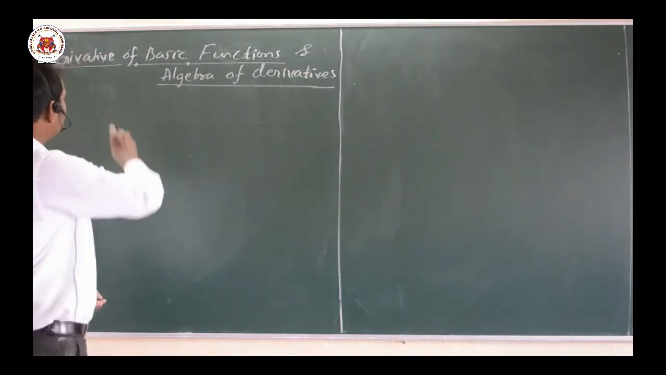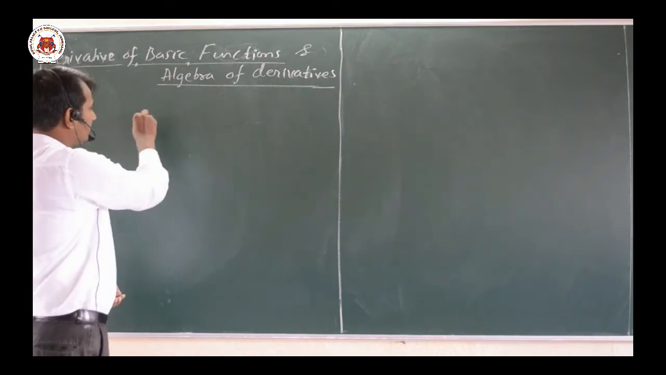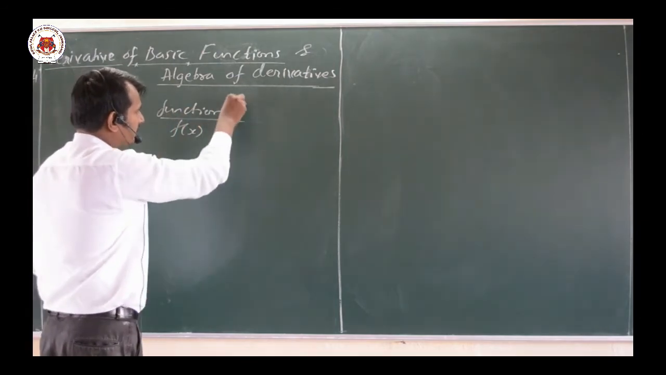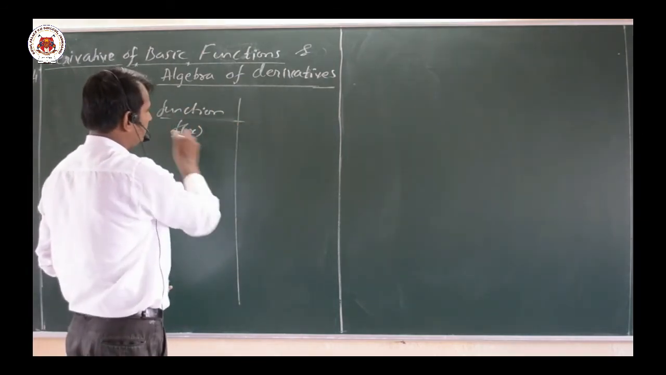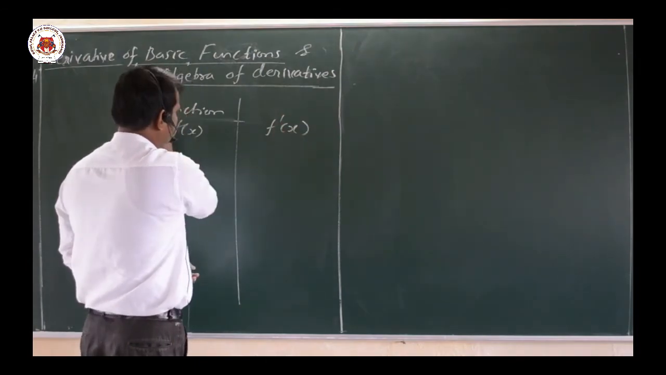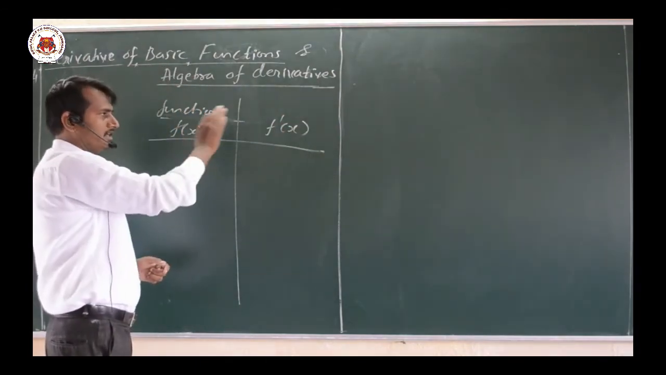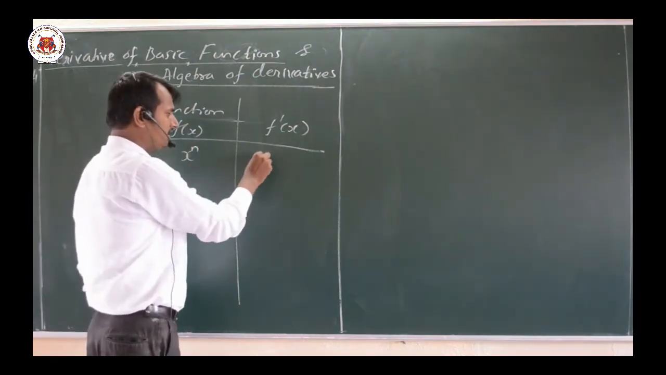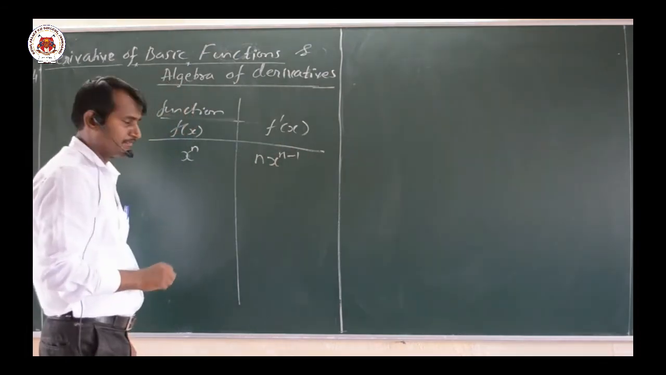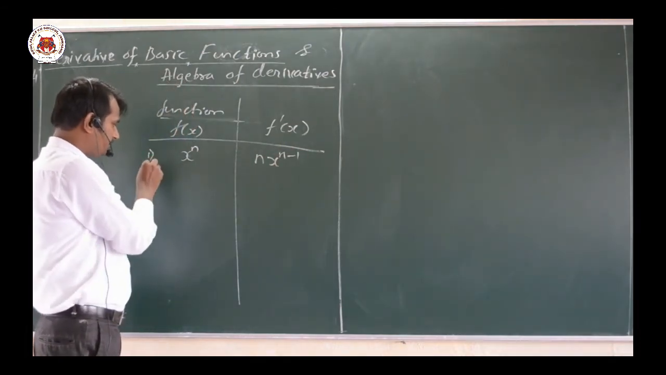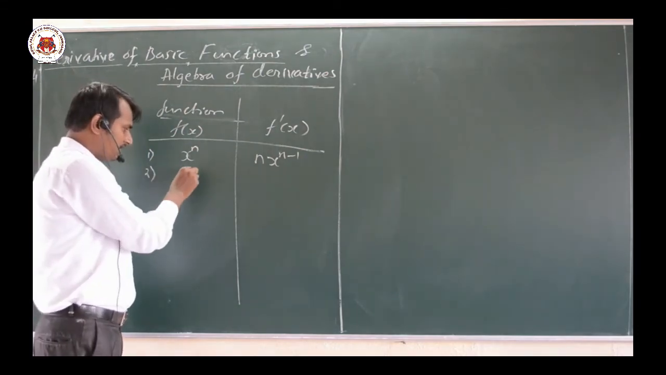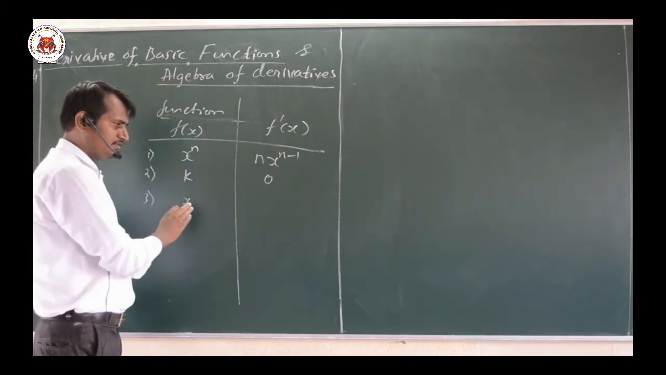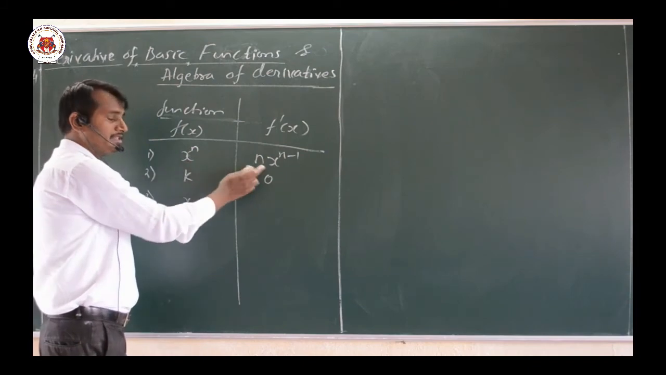Now here first of all, derivatives of basic functions. I will write down the function, that is f of x, and then its derivative, that is f dash of x. The first one is x raised to n. What is the differentiation of x raised to n? n into x raised to n minus 1. Second one is a constant k, and the differentiation of a constant is 0. Then the third one, the differentiation of x will be 1. That is included in the basic definition itself.